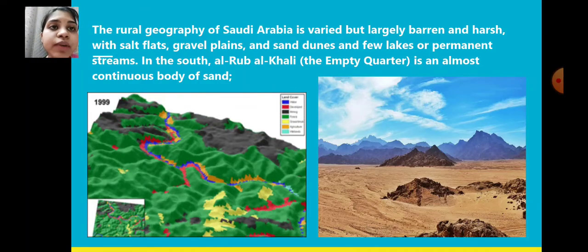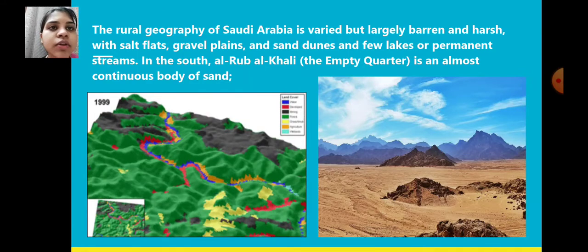A few lakes are there, and you all know that it is a plain land, and in the desert area you can get sand dunes as well, right? And a few permanent streams are also there.